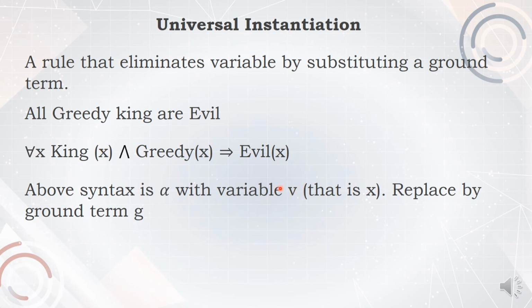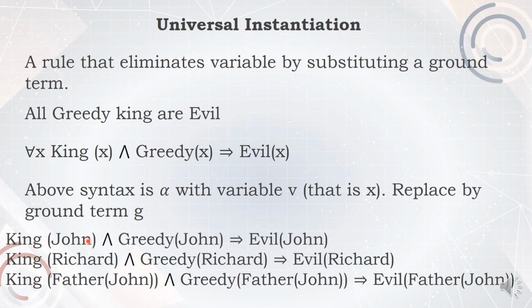I am going to remove this variable V and replace it by the term John, or by the term Richard, or remove X and replace it by the term John's father. These terms are called ground term G. That is, replacing the variable V by the ground term G in the syntax alpha.